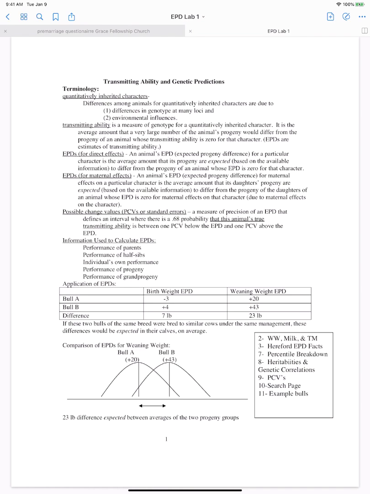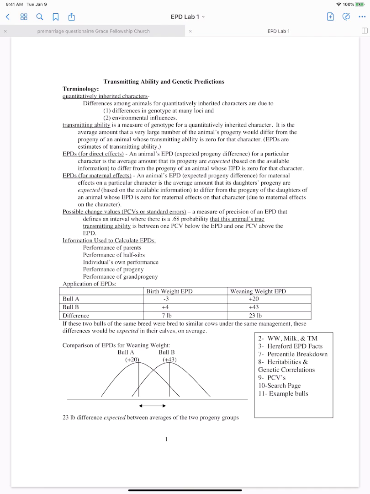So that's direct effects. Maternal effects are a little different, but it's still the same thing. It's how much an animal's progeny are expected to differ from a progeny whose EPD is zero, but this is going to be due to maternal effects.